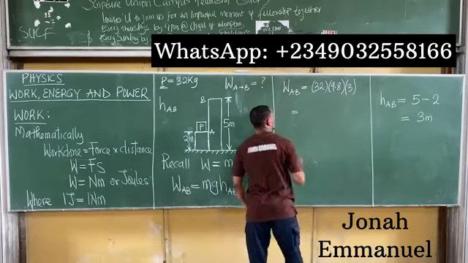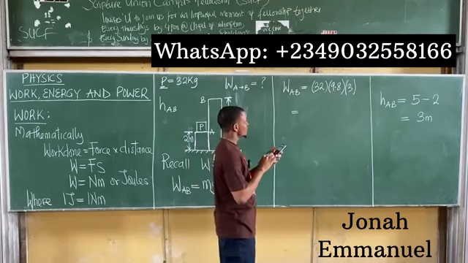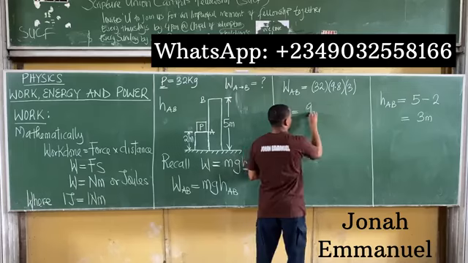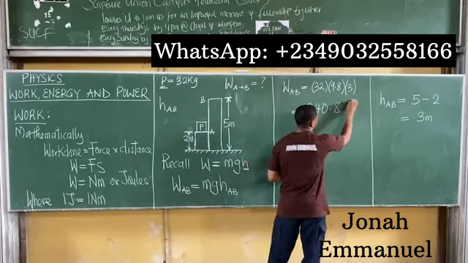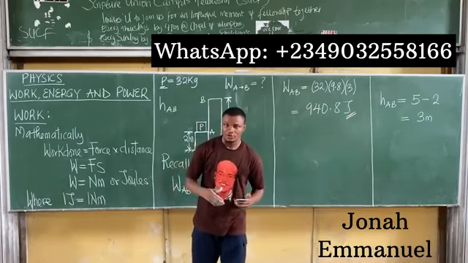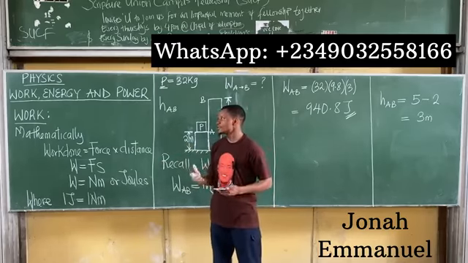From here, if I multiply this, 32 times 9.8 times 3, this gives about 940.8. Work done is measured in joules, so I have 940.8 joules. All right, so that's the concept about work. Let's look at the next concept, which is energy.